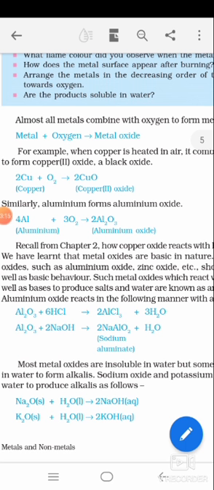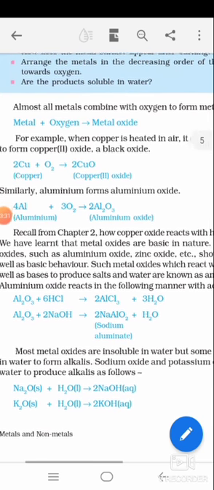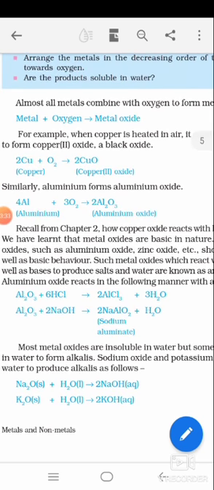Suppose our metal oxide is acidic in nature, then it will react with a base in a neutralization reaction. Suppose our metal oxide is basic in nature, then it will react with an acid to produce salt plus water, which is a neutralization reaction.